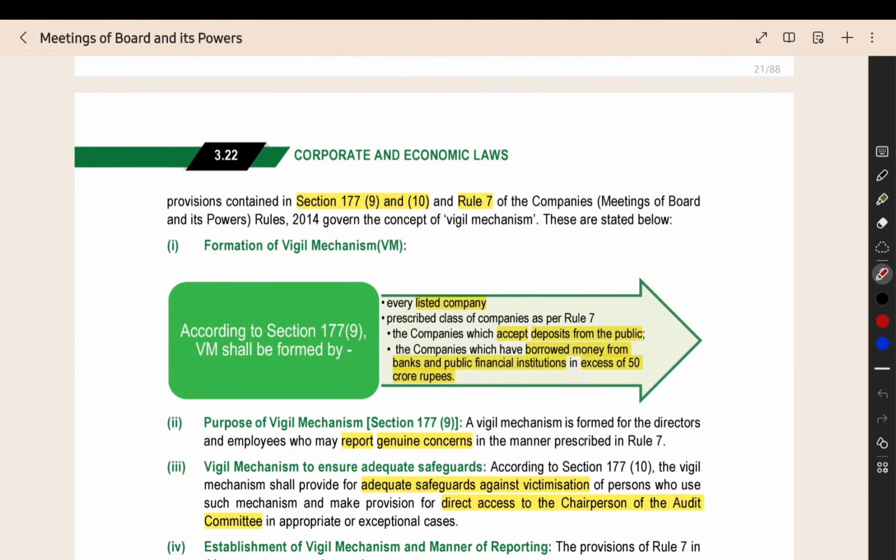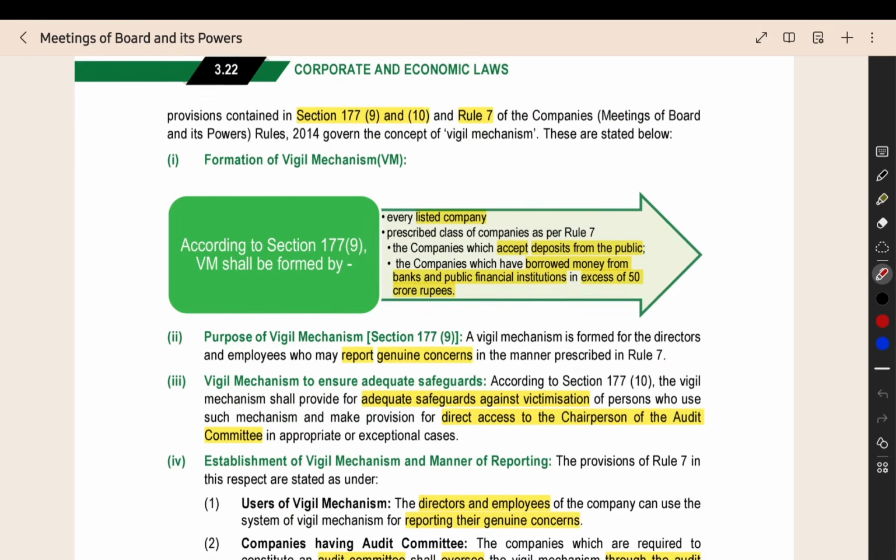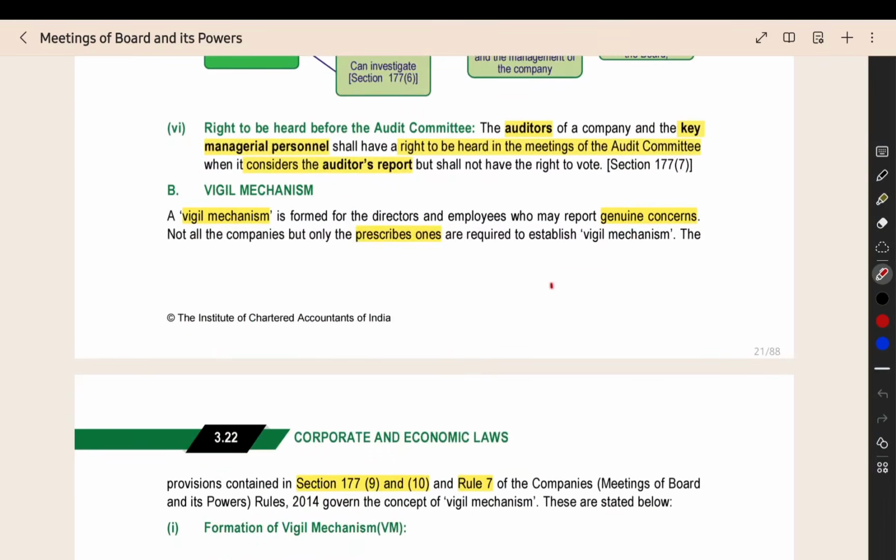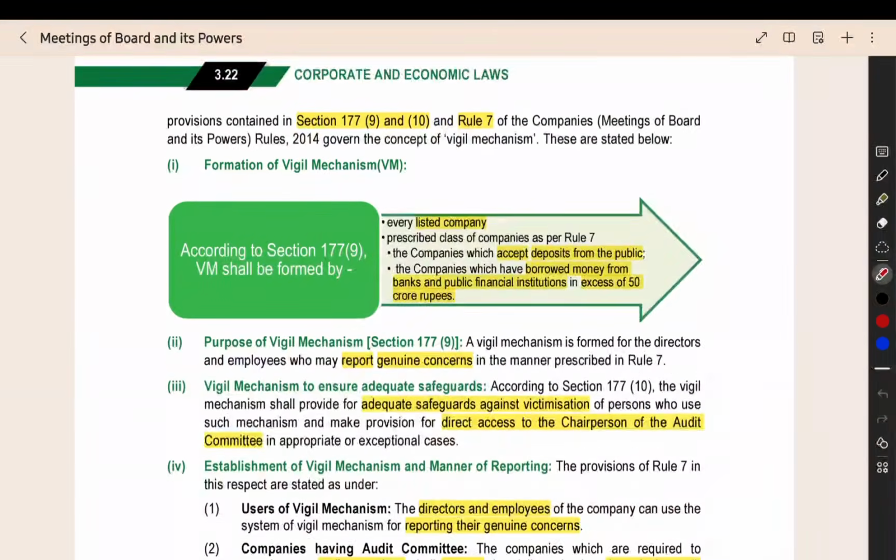So, the vigil mechanism will be established. Some directors will be there, and if you find anything wrong in the company, whether you are working as an employee or as a director, you can report it to the vigil mechanism. They will take the appropriate action, and they will protect the person who gave the information. The vigil mechanism will make sure that the person is not disadvantaged, not tortured, and not affected in any manner because of giving this information.